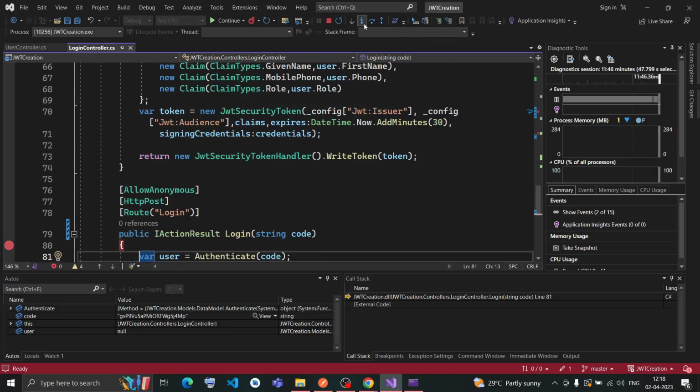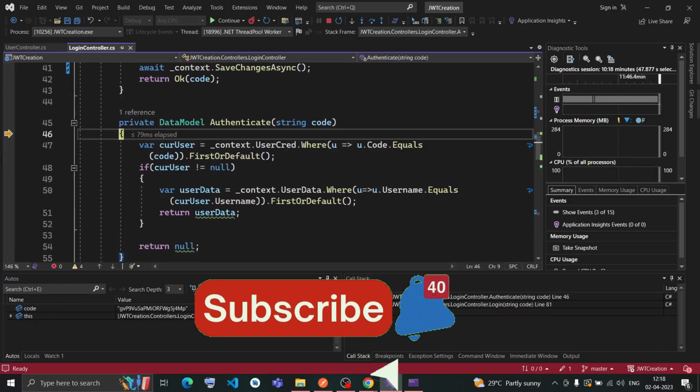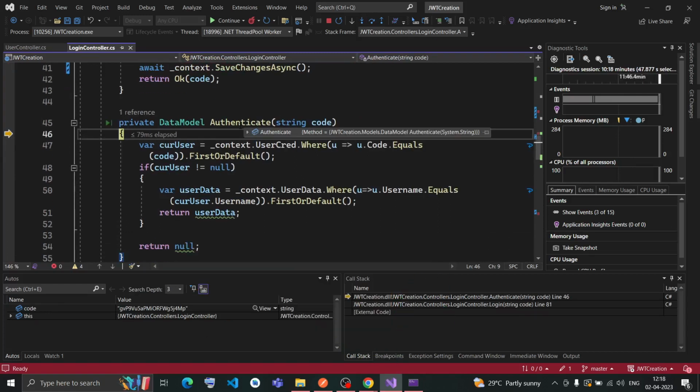Now I will get into the authenticate method. This method is just to authenticate whether, with this particular code, the user is present in the database or not. So it will again check the user cred to see whether this new code is there in the database or not.